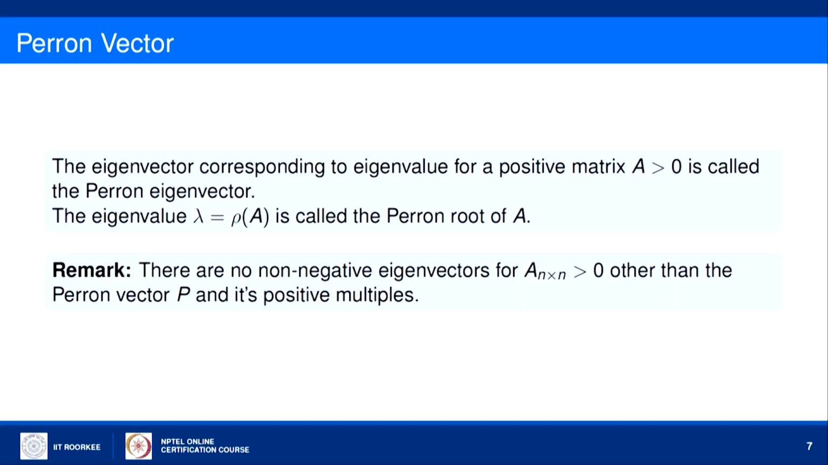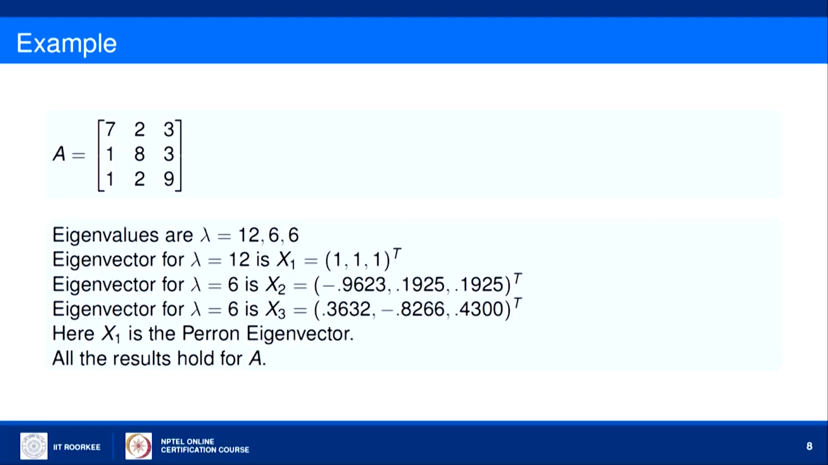Now, if A is a positive matrix, there is no non-negative eigenvector for A other than the parent vector, meaning all other eigenvectors will not be non-negative; there will be some negative component in the column vector. So, now let us take an example to explain this in a better way. It is a 3 by 3 matrix which is a positive matrix, you can see all the entries are positive.